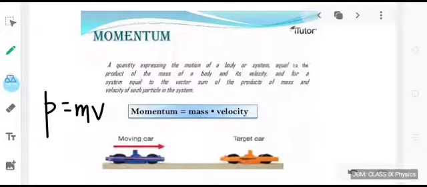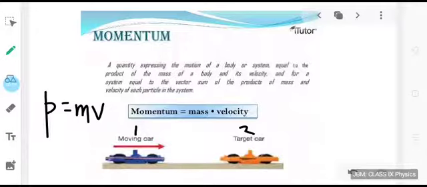We can take help of the example given in this picture. Say we are considering the system of these two objects, one which is the moving car and one which is the target car. Let us label them as 1 and 2 and assume that this is the system.